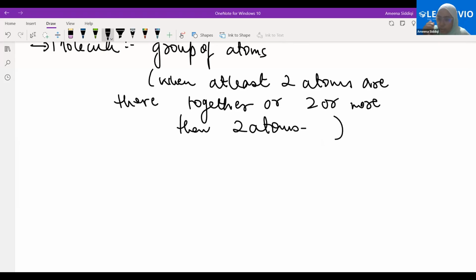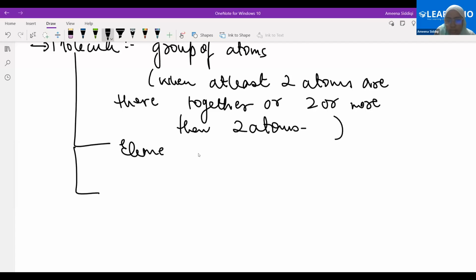Now, we are discussing molecules. What is a molecule? A molecule is a group of atoms. At least two atoms are there, or it can be even more than two, but a minimum of two atoms have to be there to be called a molecule. Clear? Now see, many particles, because one particle is very small, when they combine together to form matter, clearly it's not one atom that's there. It's a group of atoms. Therefore, all of them are in the molecular form. Now, the molecules are of two types.